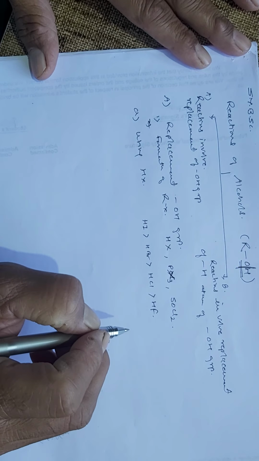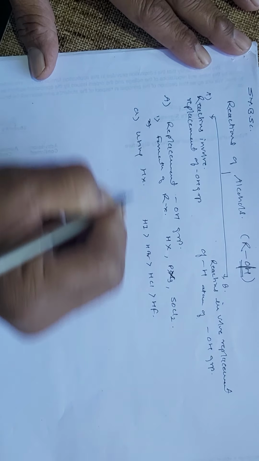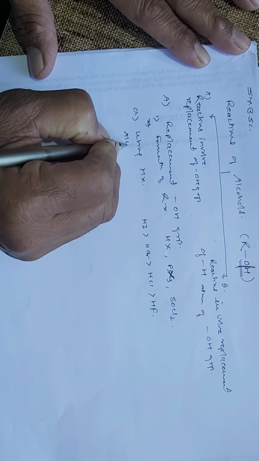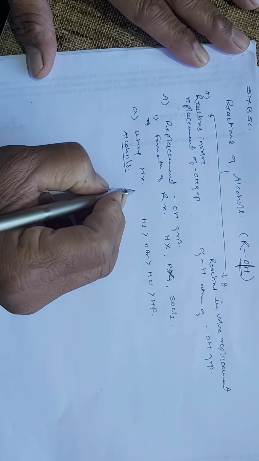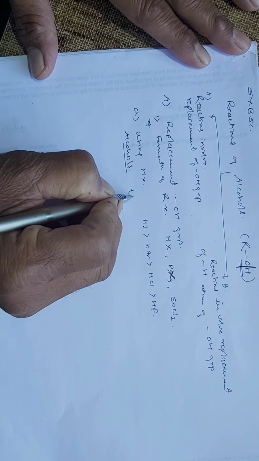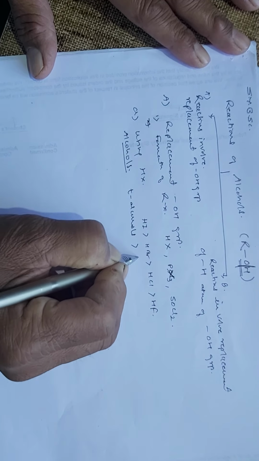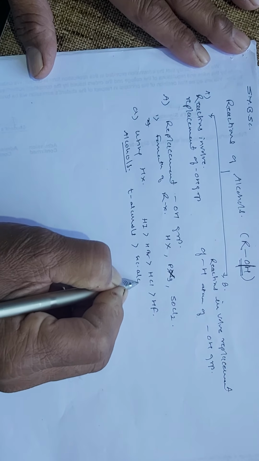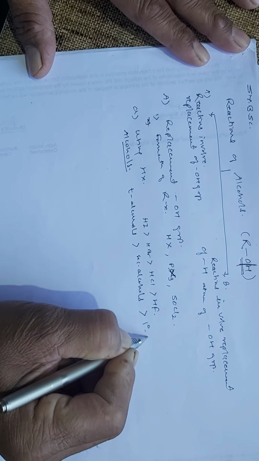But here, as for the reactivity of alcohols, tertiary alcohols react faster than secondary alcohols, which react faster than primary alcohols.